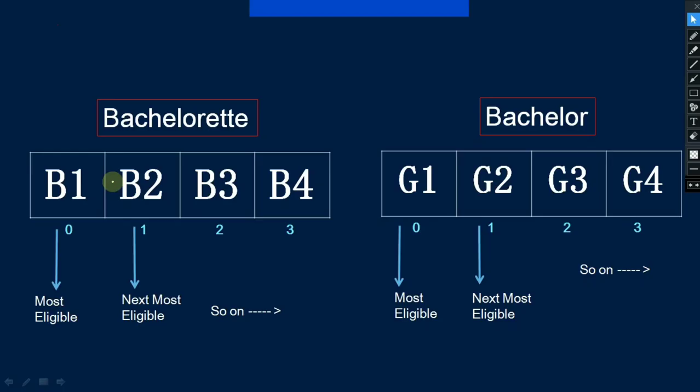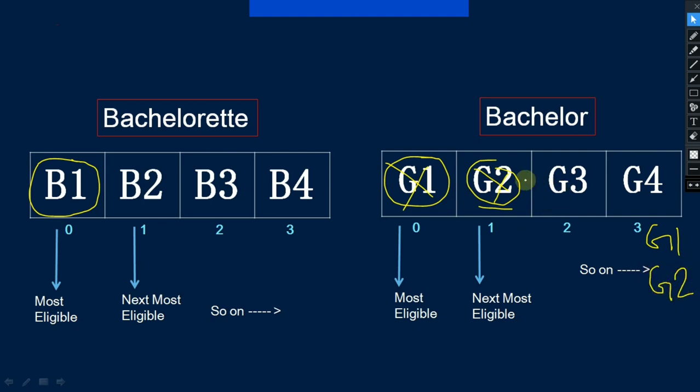Got it? In simple words, let's say the most eligible bachelorette B1 is going to choose a groom according to her choice. Let's suppose she passes G1, so G1 will go to the end of the queue. Let me write G1 here. Now G2 will be considered as the most eligible bachelor. She will go to G2. Let's suppose she passes G2 also, that means G2 is also not according to her choice. So G2 will also be added to the end of the queue according to the question statement.